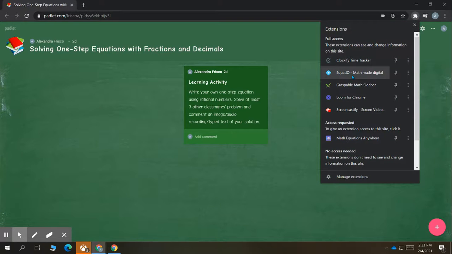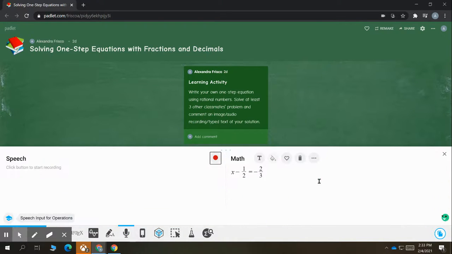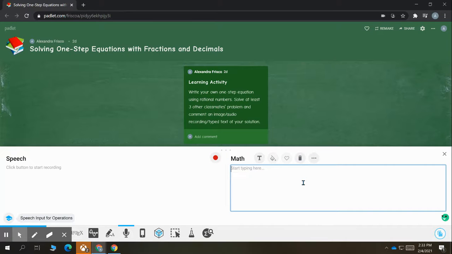So you can download that Chrome extension, and then when you click on it, you have this toolbar that comes up on the bottom of your screen. If you want to use their voice type tool, there's this little microphone here called speech input, and you can go ahead and click on that, and you'll be able to work out your various problems. So in order to start recording, you click Start Speech Input.